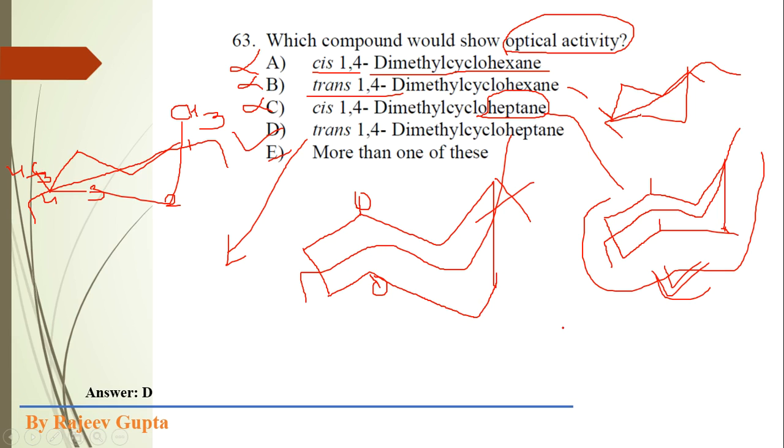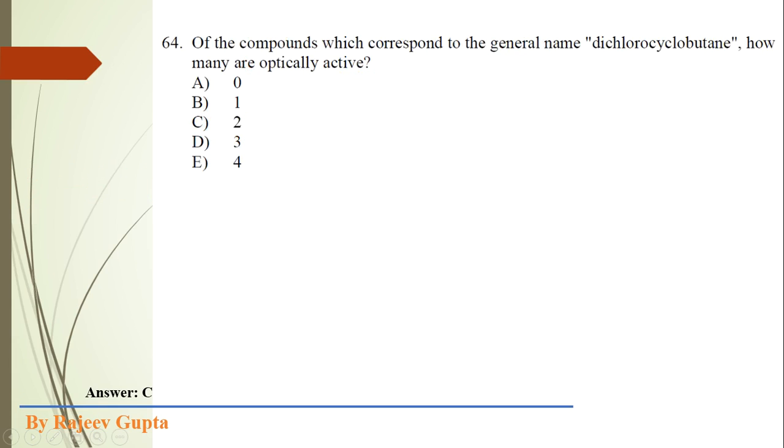Okay. Now next question: of the compounds which correspond to the general name dichlorocyclobutane, how many are optically active isomers?